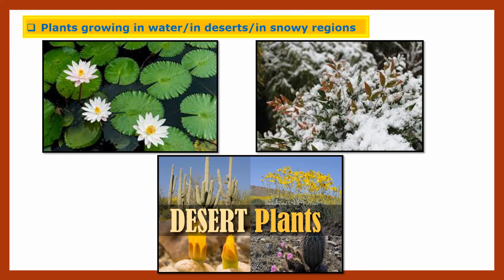In the diversity of plants, we have seen children, some plants grow in water, some plants grow in desert, whereas some grows in the snowy region. Snowy region means where there is falling of snow.